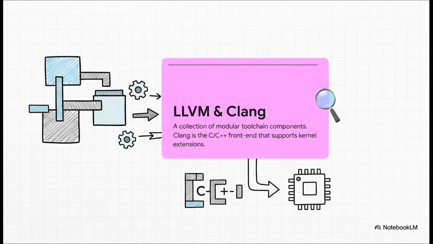So what exactly is this challenger, LLVM? Well, it's not just one single compiler. It's better to think of it as a whole collection of modular tools, kind of like a big box of Legos for building compilers. And Clang, that's the most famous tool built from those blocks. It's the part that understands C and C++, which are, of course, the languages of the kernel.